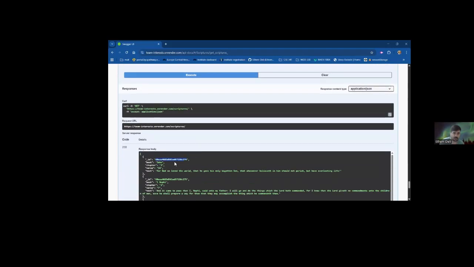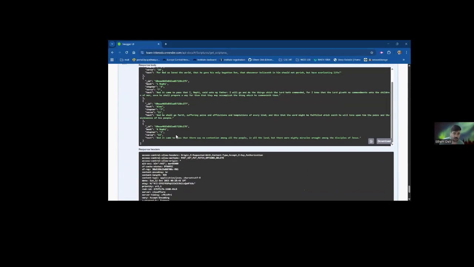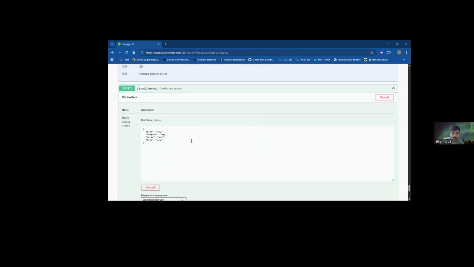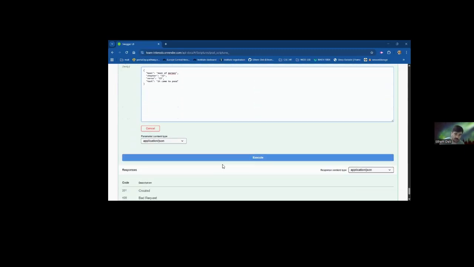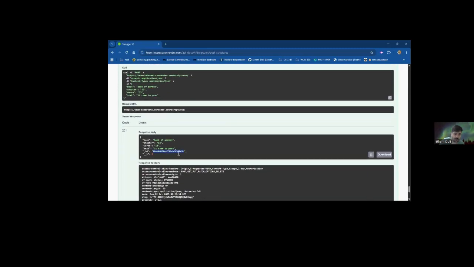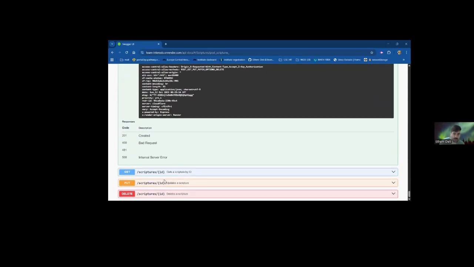Let's get some scriptures. As you see, the scriptures are all updated here. Okay, let's post another scripture. For example, Book of Mormon, chapter, for example, 12, verse 13, text, it came to pass. Execute. As you see, it's created under this ID.